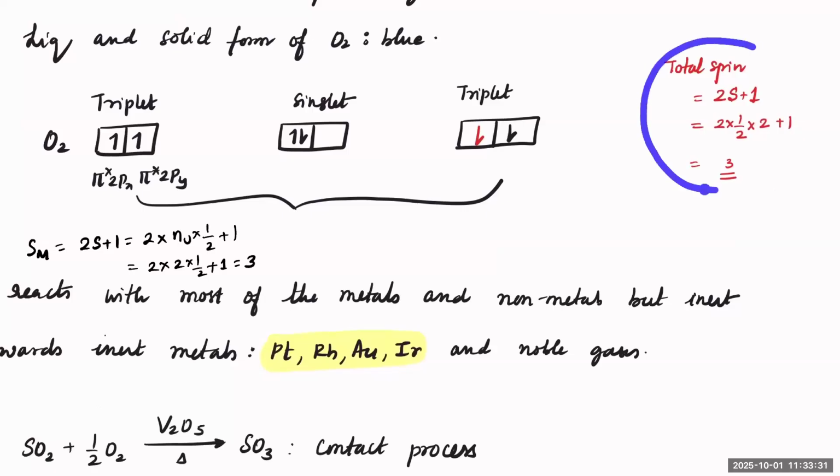You know why we call it triplet and why we call it singlet, correct? If you have two unpaired electrons, the spin multiplicity is 2s plus 1. So 2 into 1 by 2 plus 1, which is 2 plus 1, that is 3. So the spin multiplicity is 3, which means it is a triplet form.